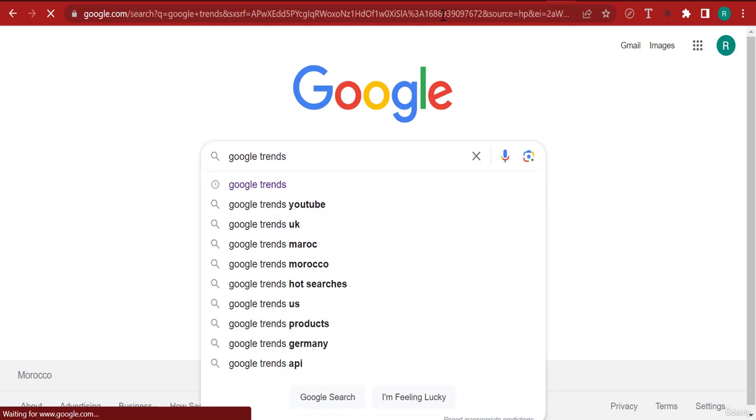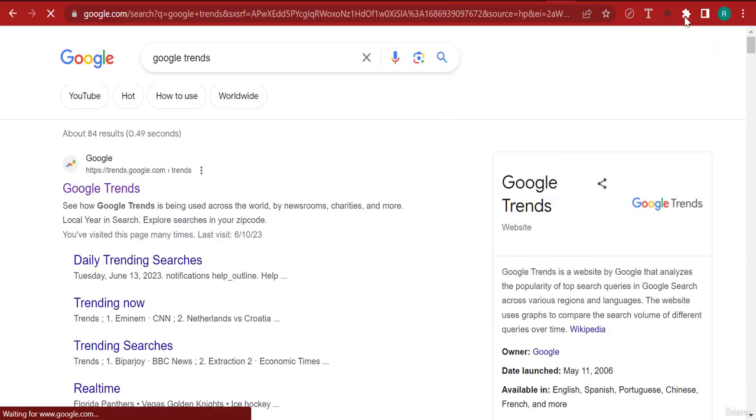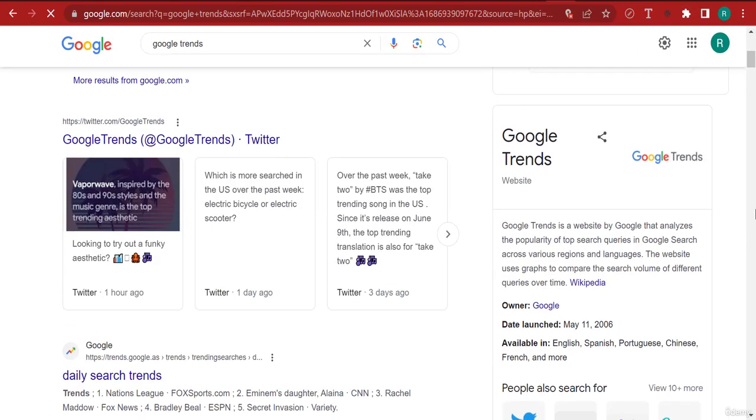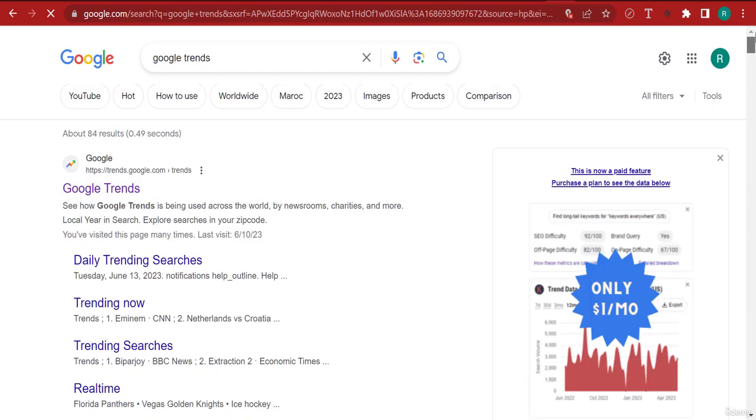Now, if you use Google Trends, that's fine. But I prefer to use this extension right here, which is Keywords Everywhere. And Keywords Everywhere, down here, shows you the trend, right? Now I'm going to have to purchase it for $1. Just a week ago, it was free. But anyway, I don't know what changed with them, but that's no problem because we can still use Google Trends.